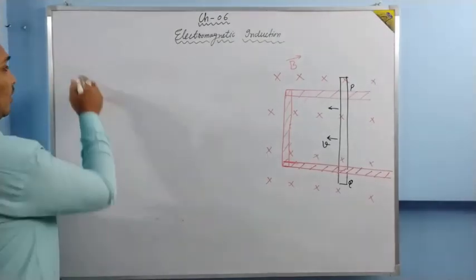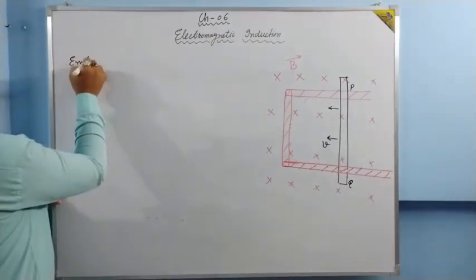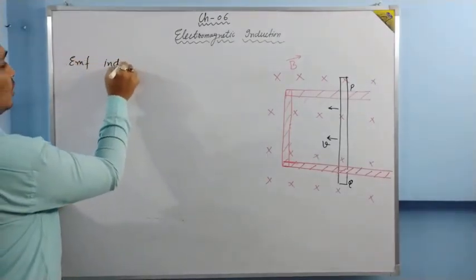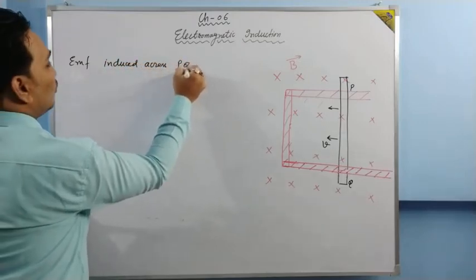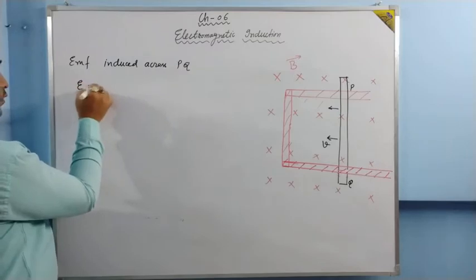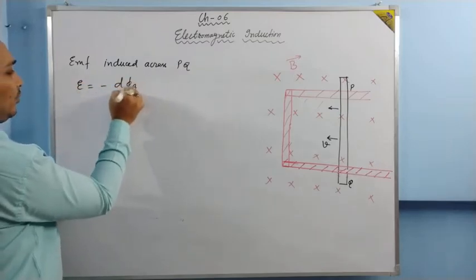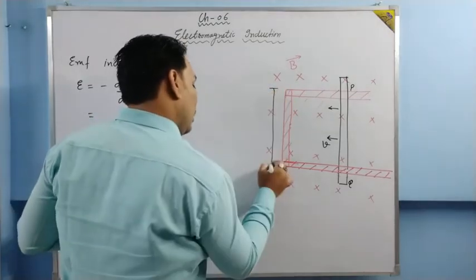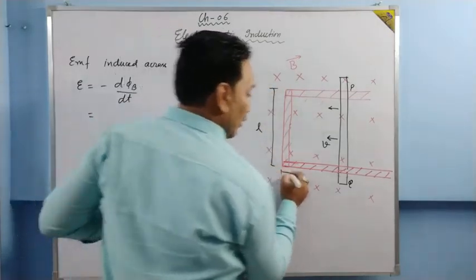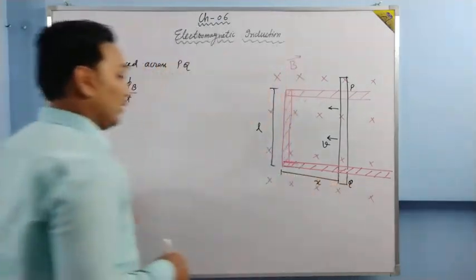We will write that the EMF induced across PQ, E, is equal to minus d phi B by dt. Let this length be L, let this length be x, right?